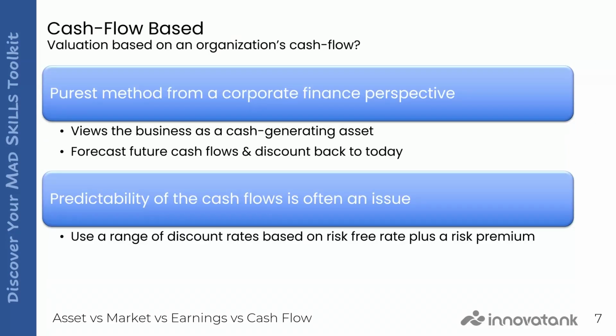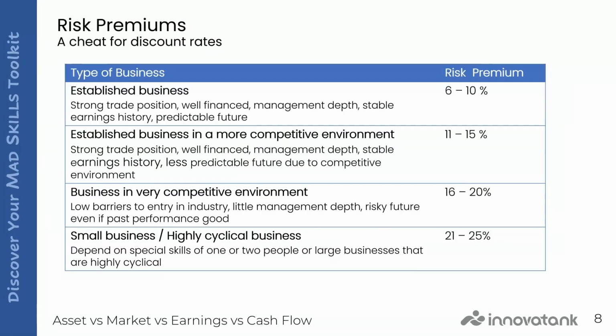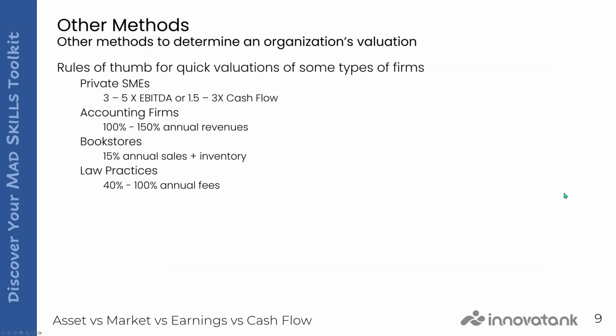Cash flow-based valuations use things like the discounted cash flow or Pierce method. It forecasts future cash flows and then discounts them back to today. The discount rate includes a risk premium, so 6 to 10% for a stable business, 21 to 25% for a highly cyclical small business. There's also a number of rules of thumb that can help for quick checks.